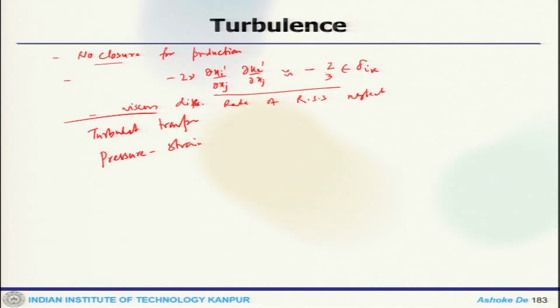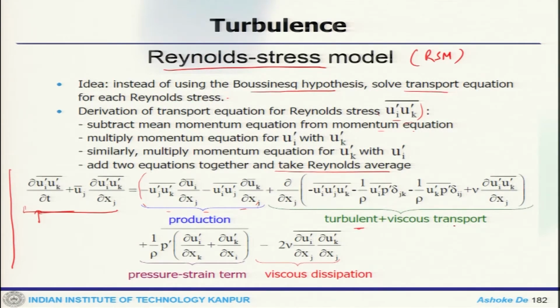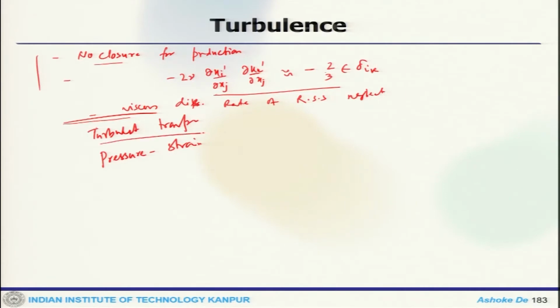Now, there are certain other problems like turbulent transport. This is one of the terms which can create problems for the closure problem. So, these are closure problems. Turbulent transport is one term, then the pressure strain term, which is essentially responsible for return to isotropy, or rather destruction of Reynolds shear stress.